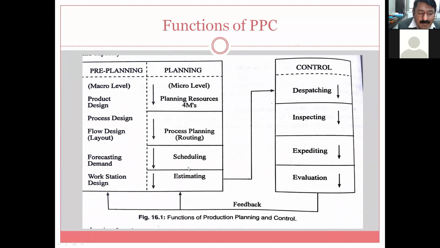Okay, so this pre-planning and planning is made, and then actual operations are performed, and then the control function comes into the picture. So what is the control function here? So control, I will take some different sequence. Inspecting, so whether the right quantity is produced, the right quality is produced, and whatever safety measures are there are incorporated in that particular part. So all this checking is done at regular intervals of time, and before making the final product ready.